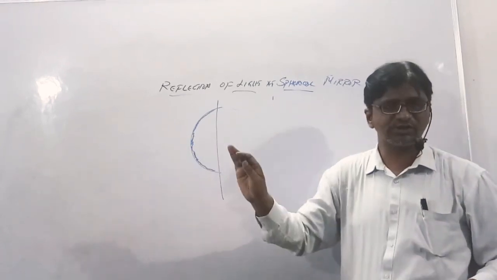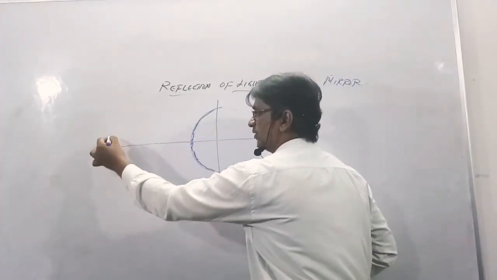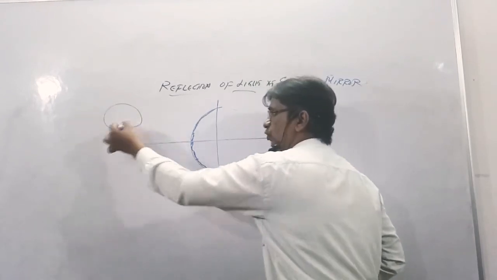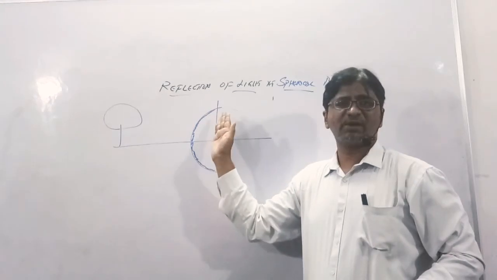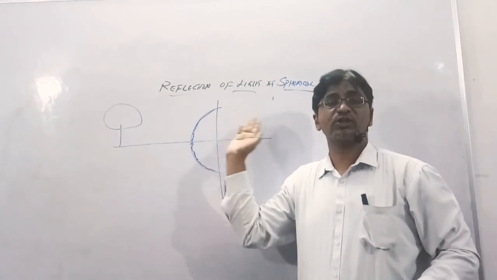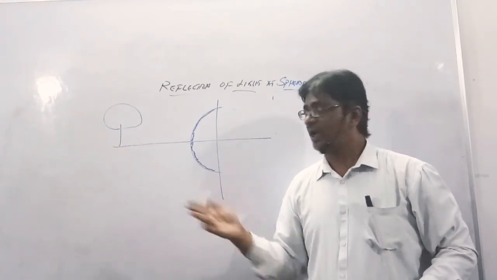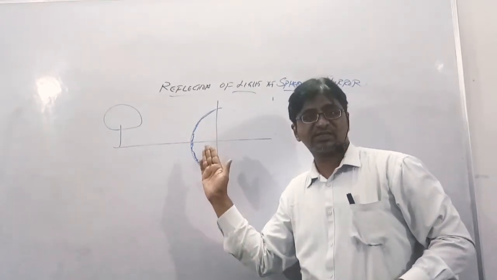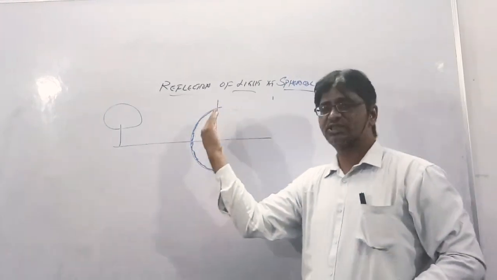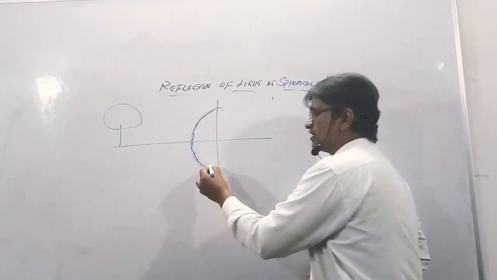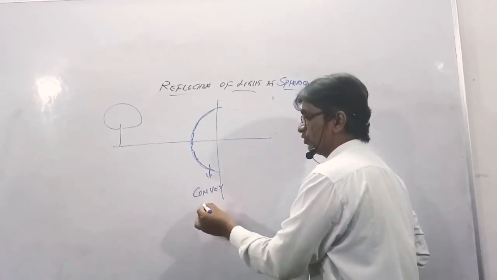If you want to see yourself, you have to go and stand here. Now, when you stand here, your image will come and fall somewhere here. So we'll study how the image comes, whether it will show the same size or a different size. And if I come a bit closer, whether it will change size. If I go a bit farther, whether it will change size. This is something which we'll study. And what is this glass known as? This glass is known as convex mirror.